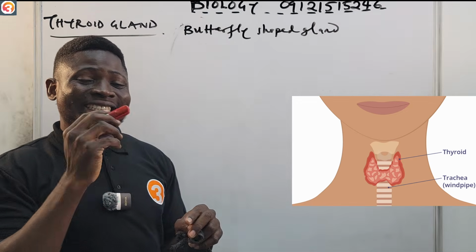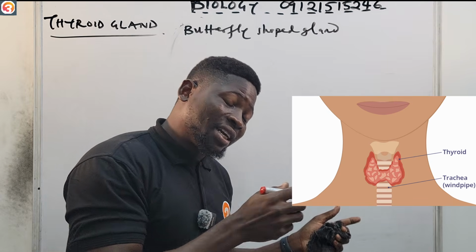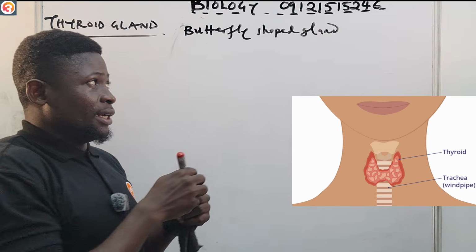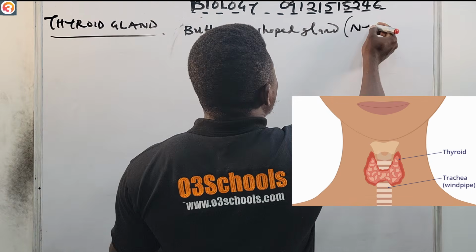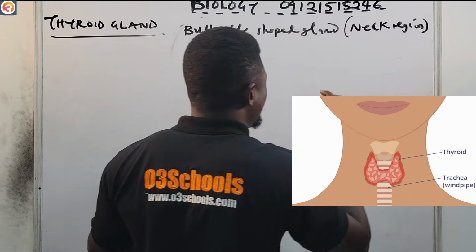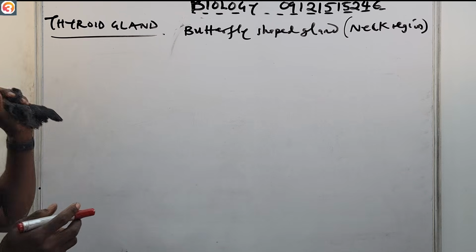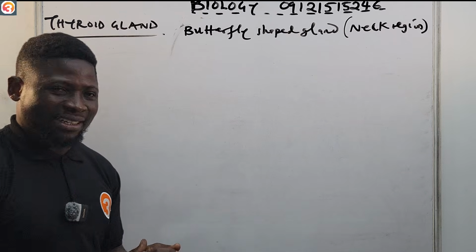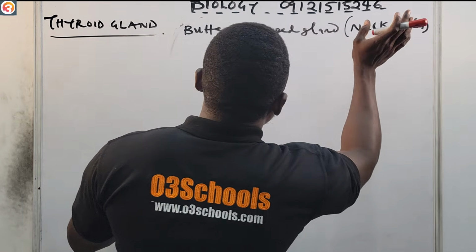It is found in the neck region. We say the pituitary gland is found at the base of the brain, but this one is found at the neck region. Put that down, so it's an exam question. So the thyroid gland is a butterfly-shaped gland that is found at the neck region.